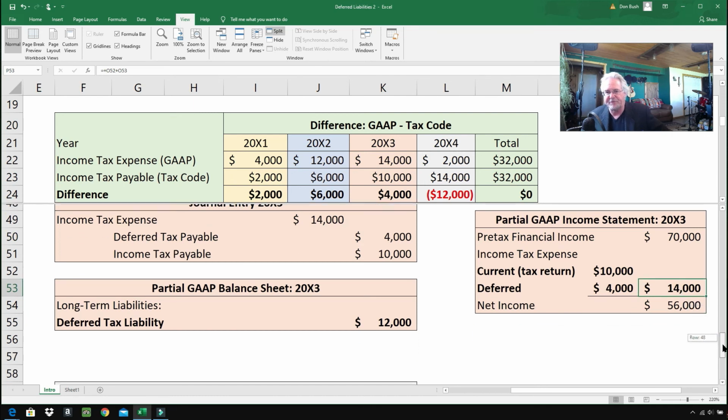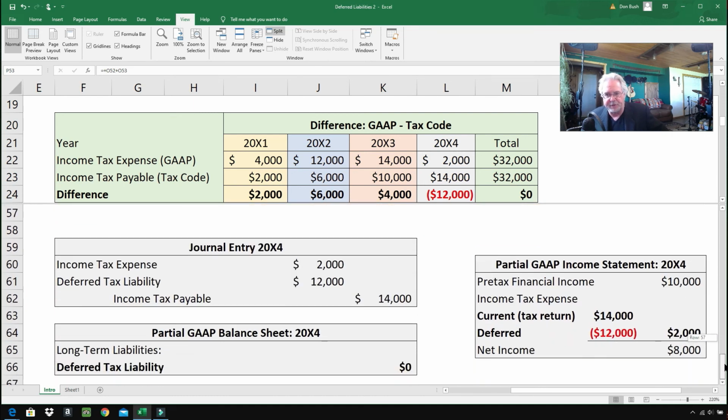Let's go to the final year, 2004. So here we are. Income tax expense, $2,000. We get it right from here. And the amount payable is $14,000. We get it from there. And the deferred tax liability, we are reversing it out. How do we know we're reversing it out? Well, we need it to be a debit in order for this journal entry to balance. And it's being completely reversed out in this final year. And so on the balance sheet, the deferred tax liability is 0. It has been reversed out.